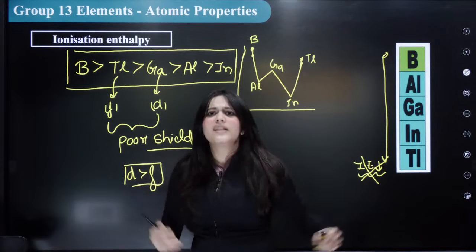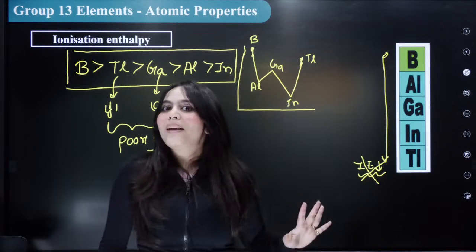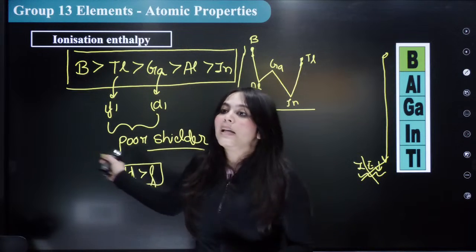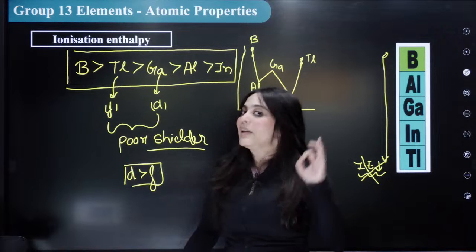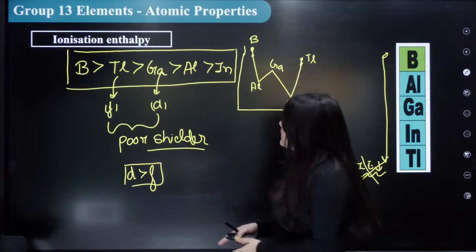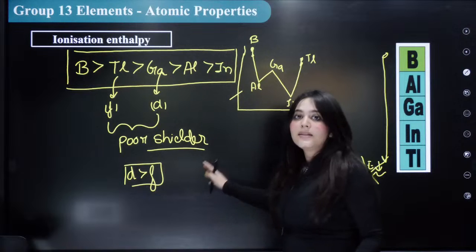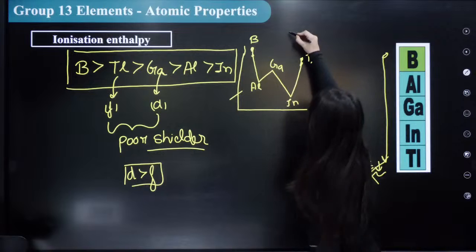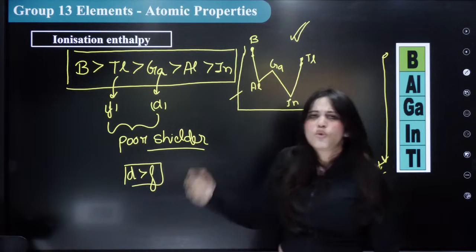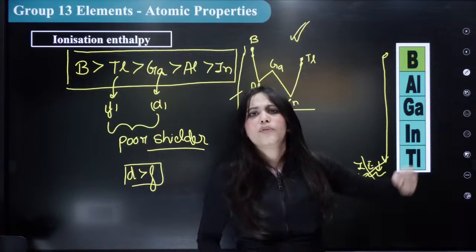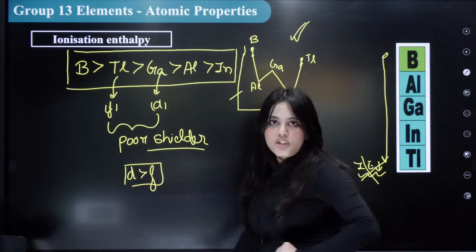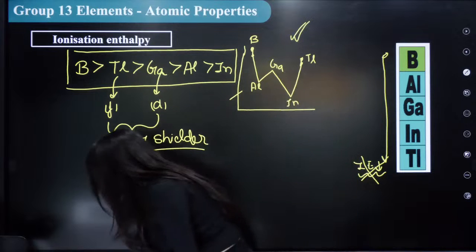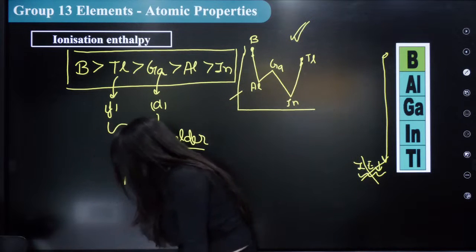Remember this thing. We actually study this in d and f block elements, which I've already taught you. If you haven't seen that lecture, you can go and see. I've explained the shielding effect extremely beautifully there. Right now, just remember this. So just follow how to remember the ionization trend. Remember this graph. Very easy to draw, a crooked W. If you hit the W, it will take this shape, and hence the ionization energy trend is this. Remember this trend. Very, very important, right?